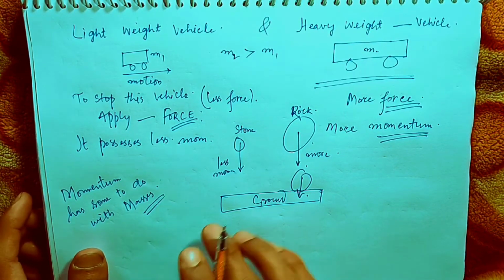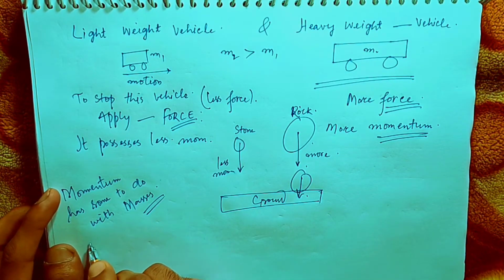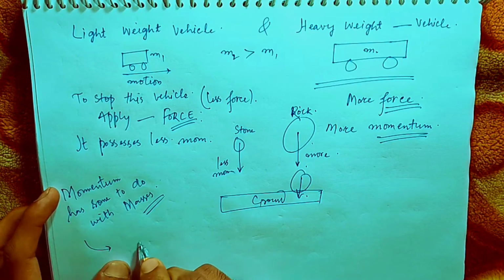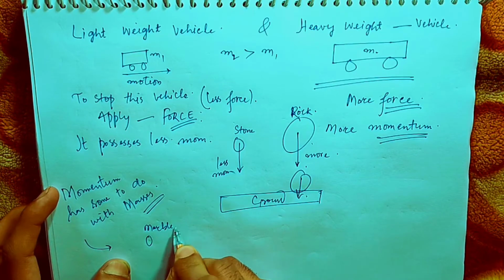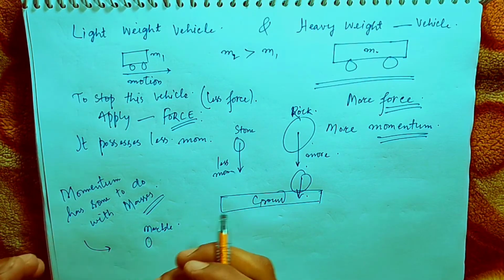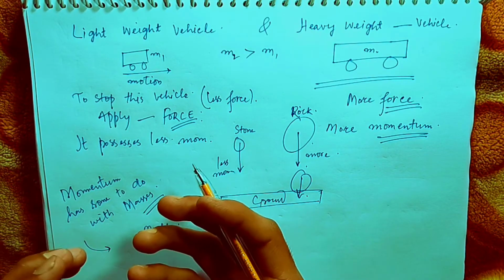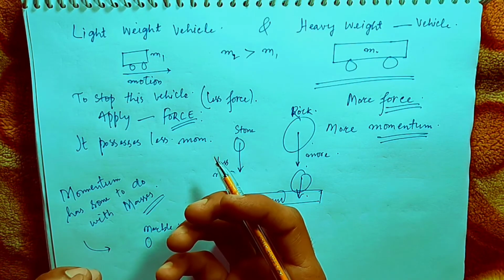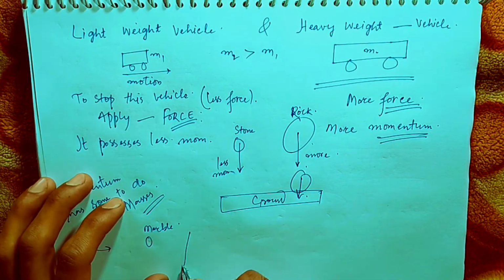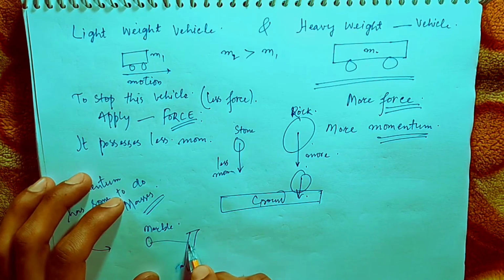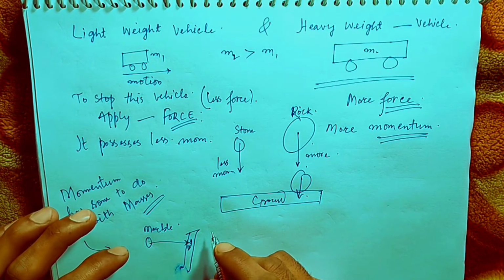Similarly, another example, say a stone or a marble. We pick up a marble in our hands and try to throw it on the wall. What will it do to the wall? At most, this marble will itself break down, or it may cause some scratches on the wall.